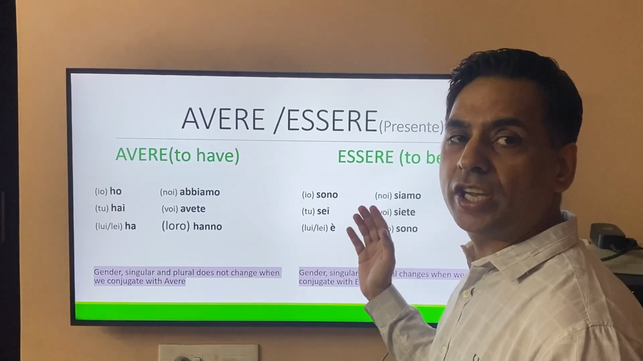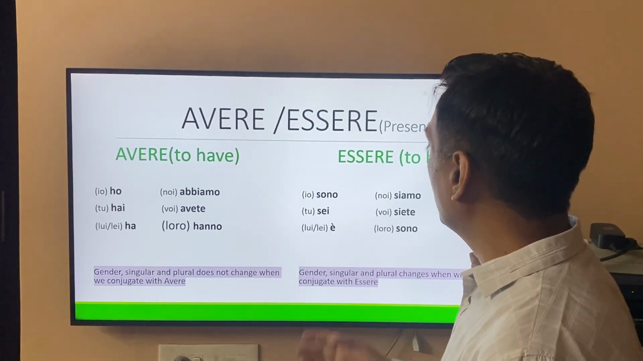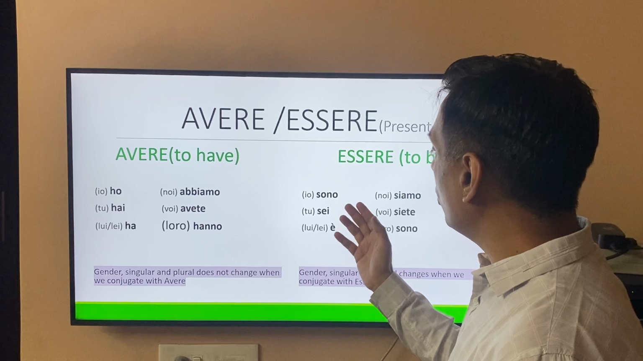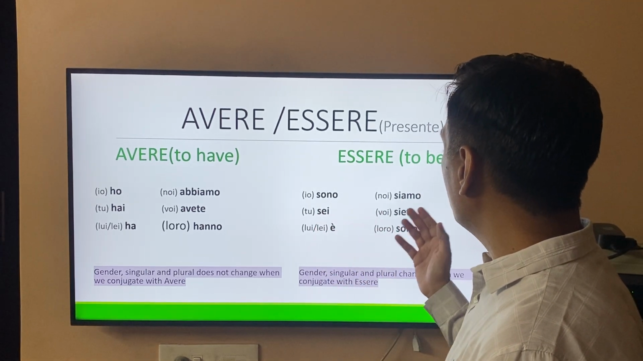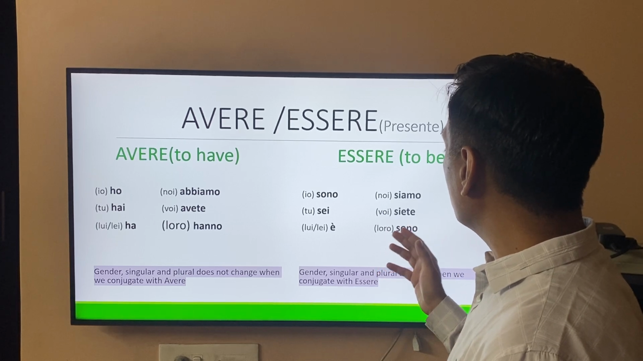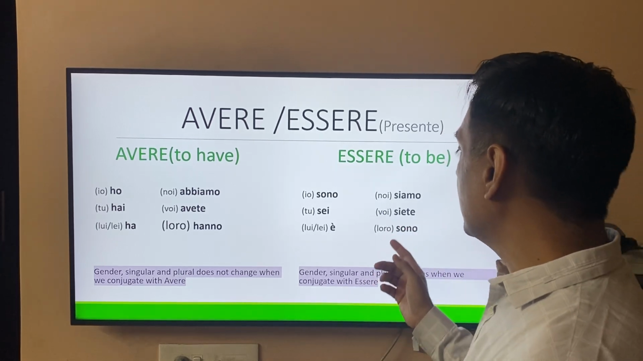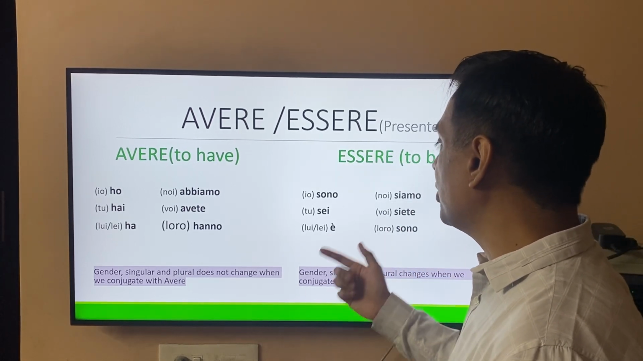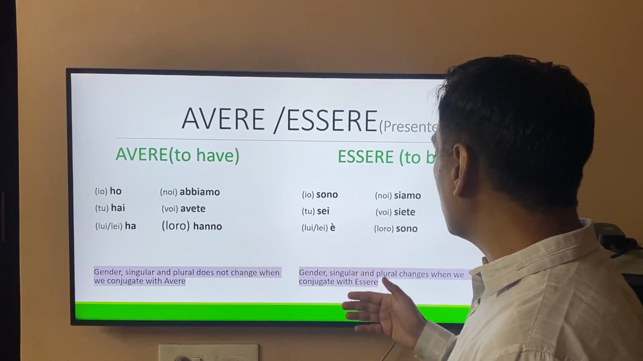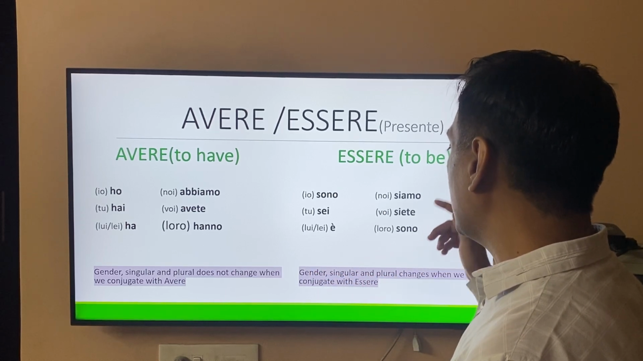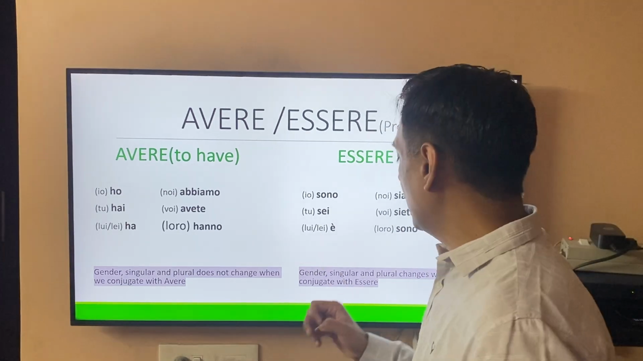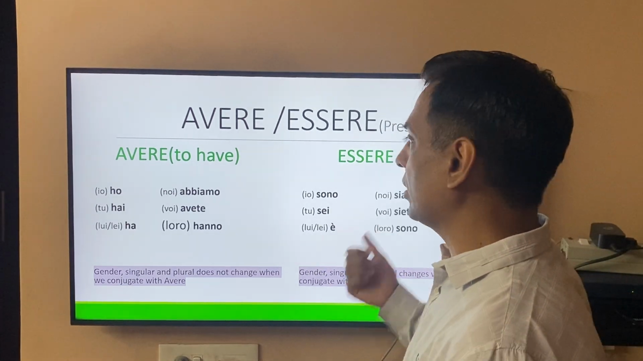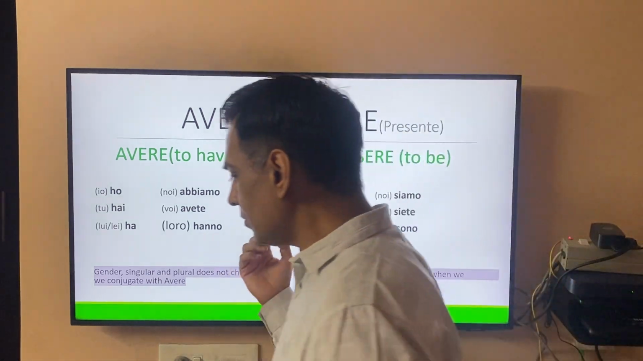The conjugation of essere verbs with the subject: io sono, tu sei, lui/lei è, noi siamo, voi siete, loro sono. Now in this case, with essere verbs, the gender changes, and so do the singular and plural. If it is plural, then of course the last letter, the suffix, also changes, and we will discuss that again with more examples a little later.